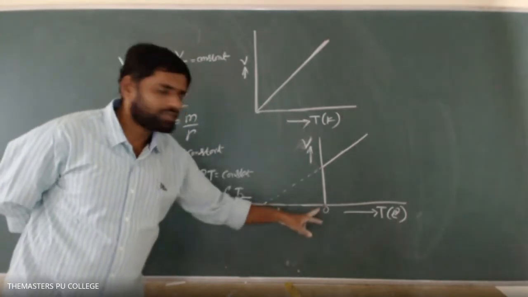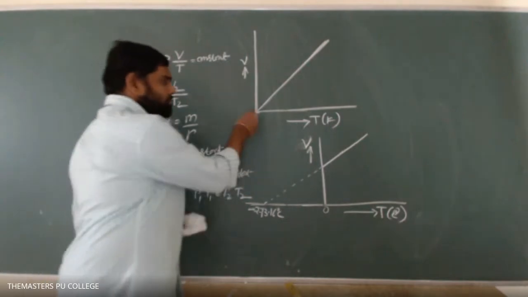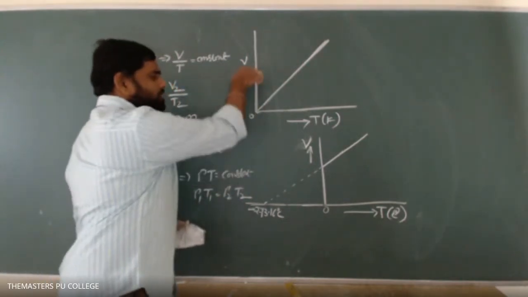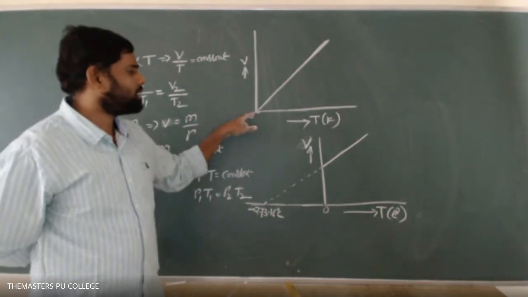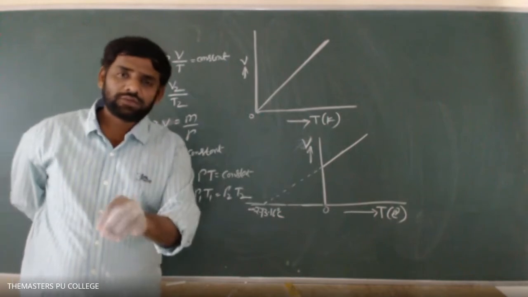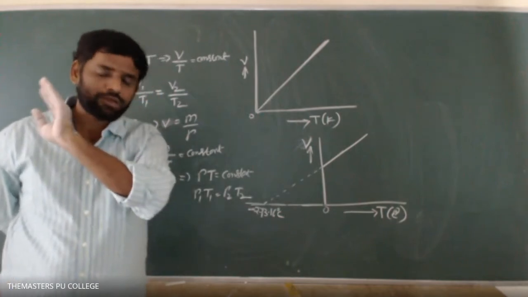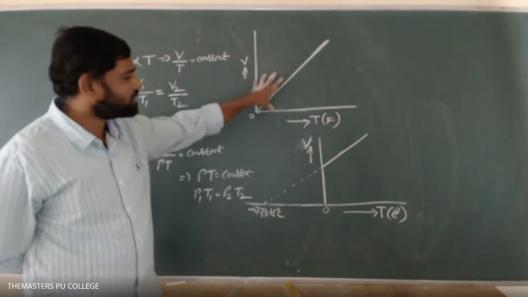So here the temperature is measured in degrees centigrade. At 0 Kelvin, the volume and pressure of the gas both are brought to 0. That is why it is called absolute zero. That is the origin of the Kelvin scale. Already I told the importance of the Kelvin scale in the topic called thermometry. It is also an absolute zero scale. This is the reason.